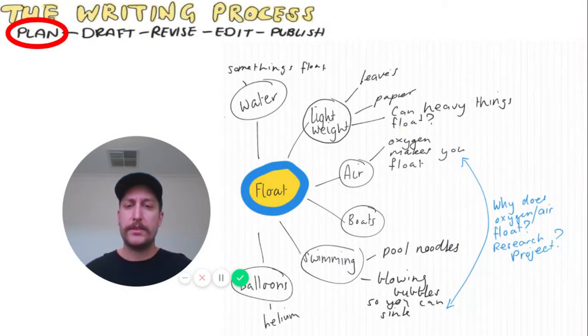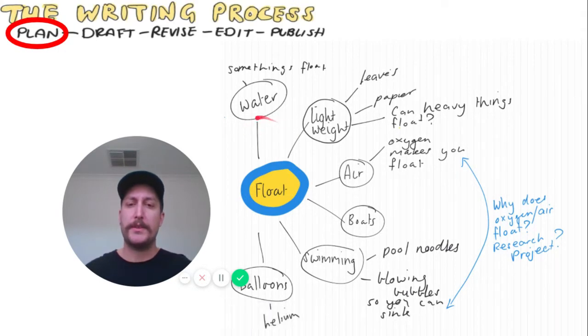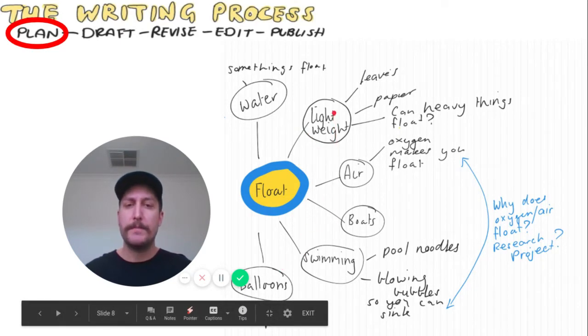So here is an example of just a random word. I chose the word float. And what I did is I then started to think about other words that popped into my head when I thought about the word float. So I came up with water, lightweight, air, boats, swimming, and balloons. From there, I then started to expand on those particular parts.